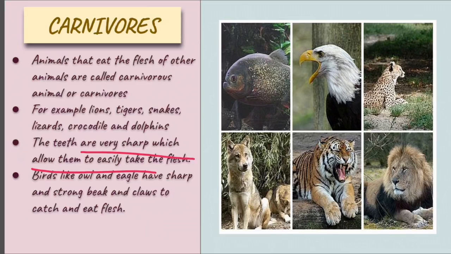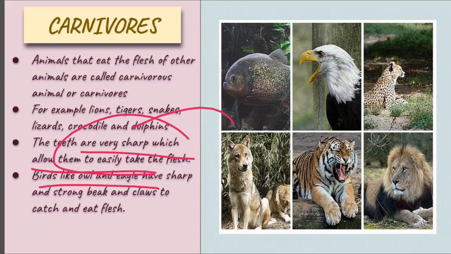Okay, if you want to tear something, you need a scissor or something sharp, like a sharp knife. Similarly, nature has provided them sharp teeth to bite properly and tear the flesh of other animals. So this is how these carnivorous animals survive in this world.